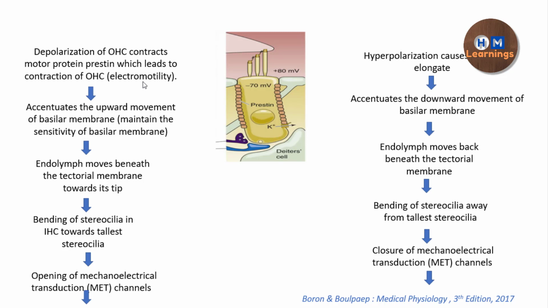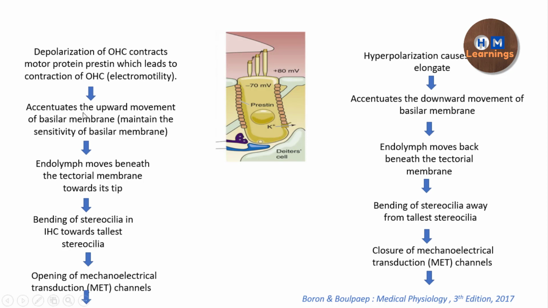Because there is shortening of the outer hair cells, this is actually a mechanism to maintain the sensitivity of the basilar membrane, so that even when you apply a stimulus of high intensity, it is going to cause the movement of the basilar membrane not that much. Because of the presence of prestin, it attenuates the upward movement of the basilar membrane.